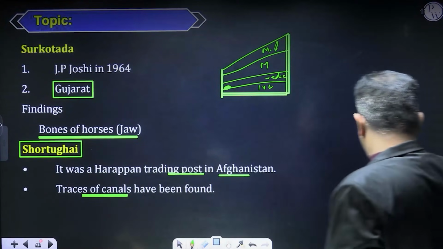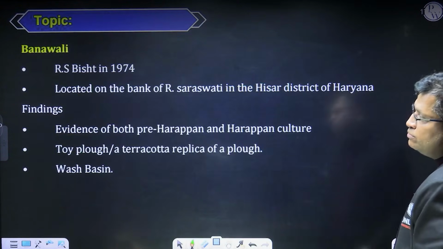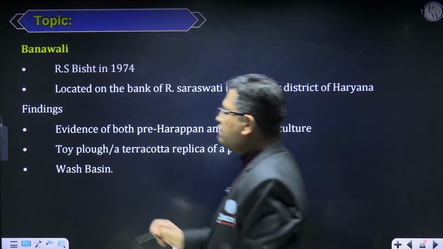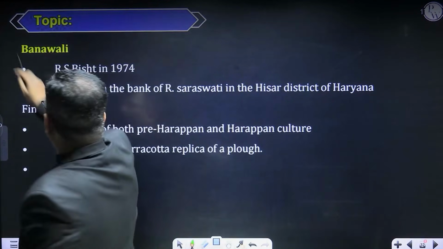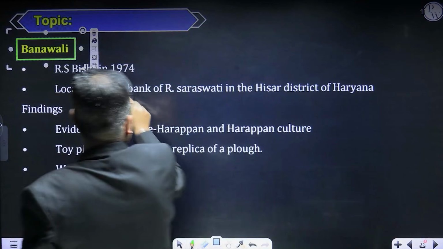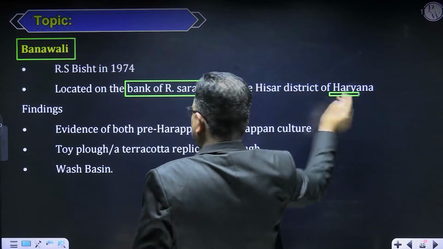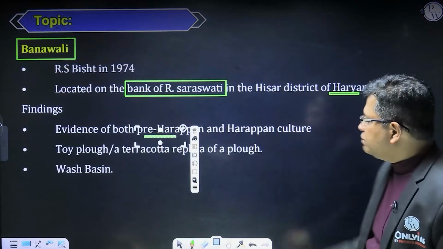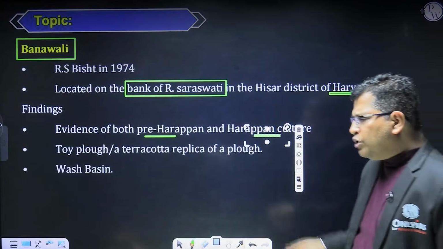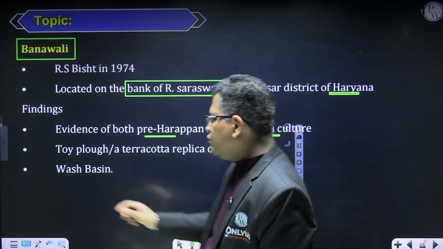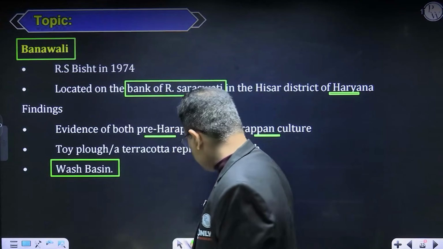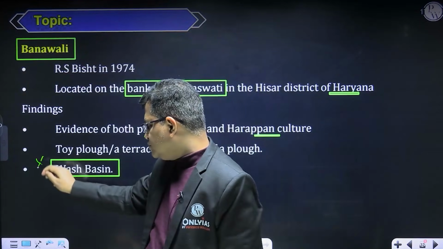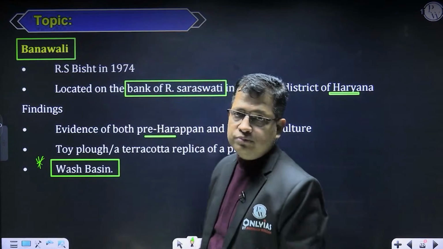Now coming to some other sites, like Banavali. Banavali is again an important site located on the bank of river Saraswati in Haryana. This site belongs to both phases, the pre-Harappan phase and the Harappan phase. From here we got the evidence of vase vation. That is very much important for your exam, right? So that is an important thing.